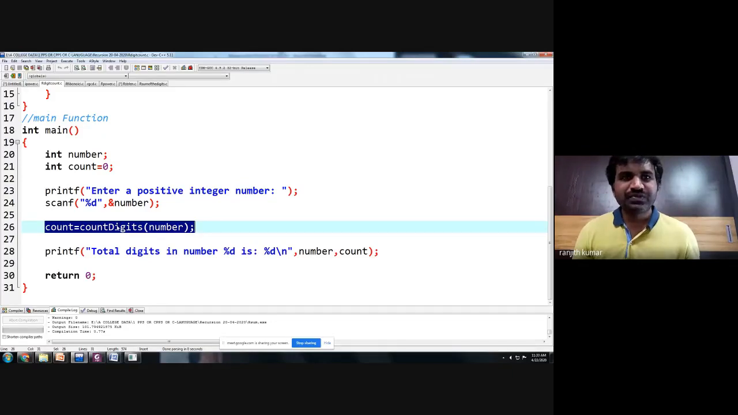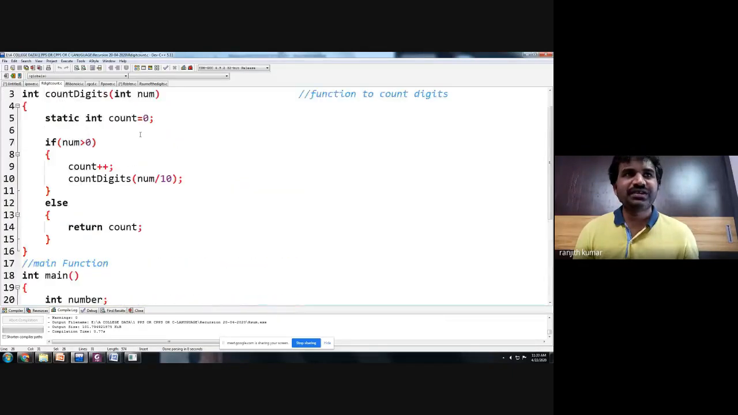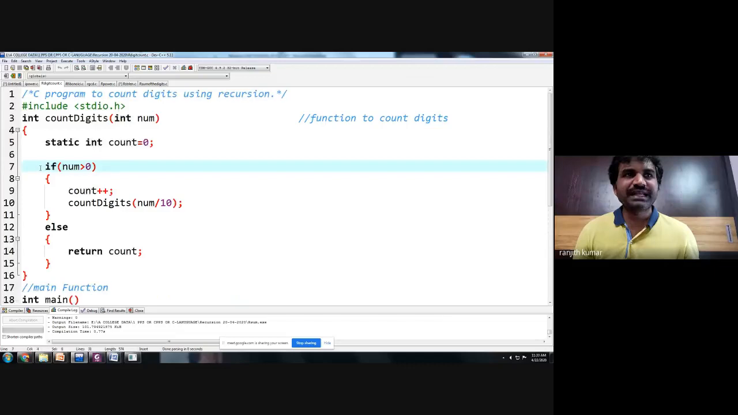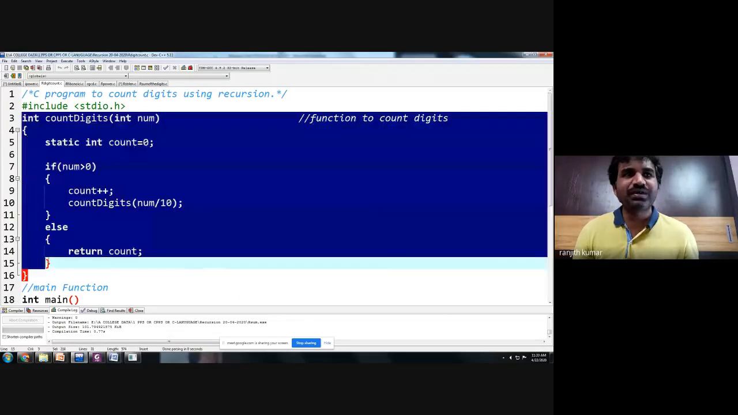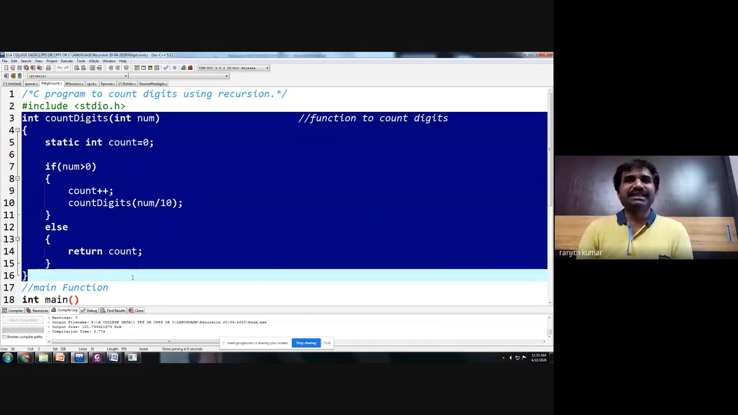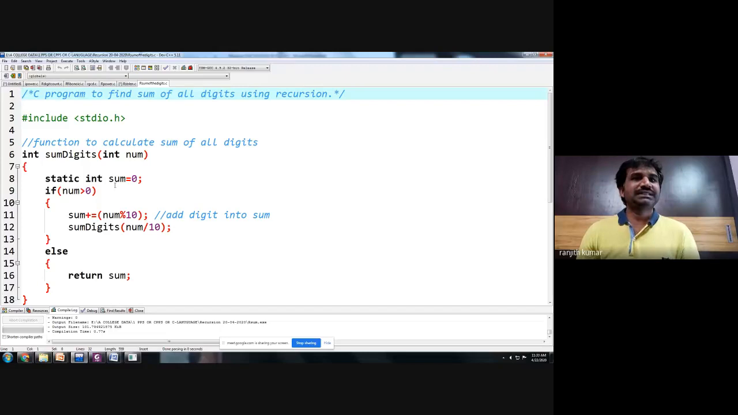After accepting the number, you are calling a function called count digits. Once the control goes to count digits, what will happen? We are writing a recursive logic here for counting the number of digits, which you can also say is the sum of the digits. We have already written iterative logic in the previous session. Here, how do you calculate the sum of the digits? We can call a recursive function also. So, recursive sum of the digits, I think we have one more.